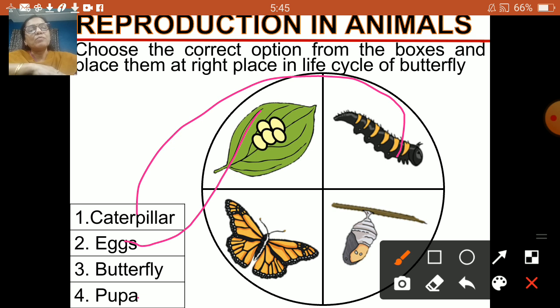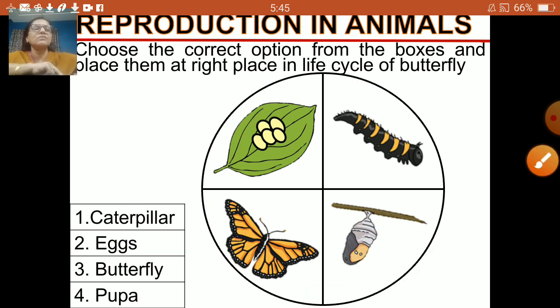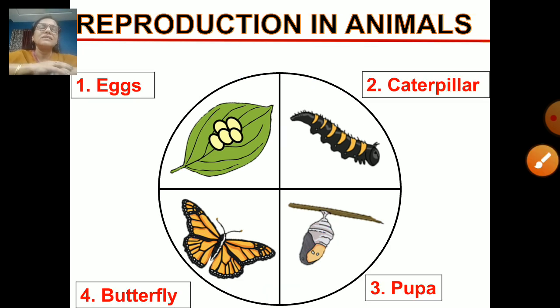Then this is the pupa. And finally, this is an adult butterfly. These stages you should know very well. Eggs, caterpillar, pupa, and butterfly. You should learn all the names nicely and correctly.